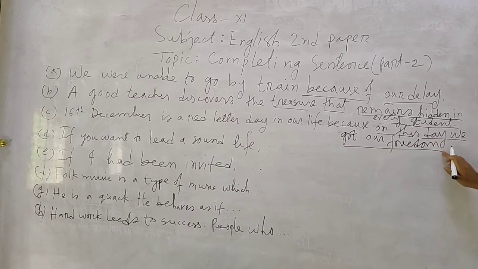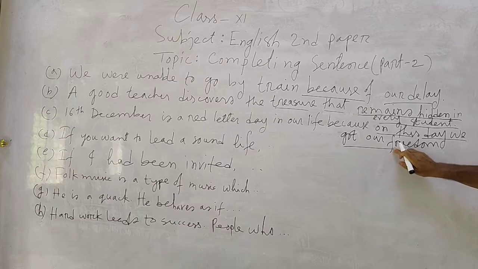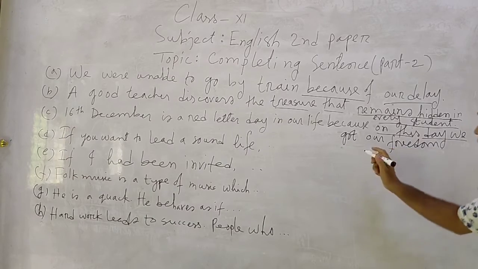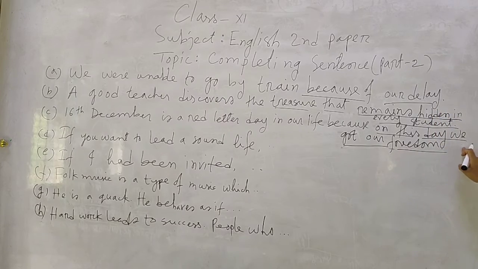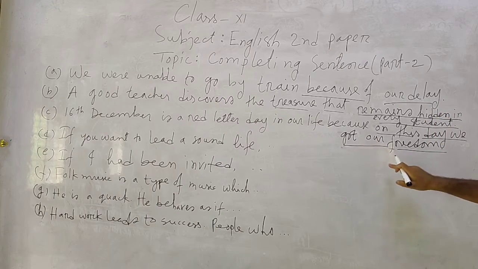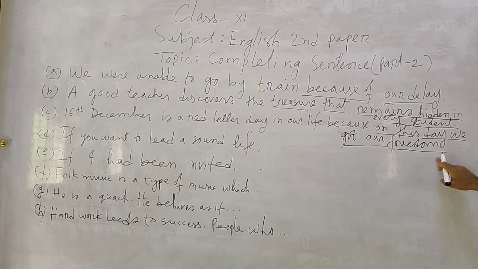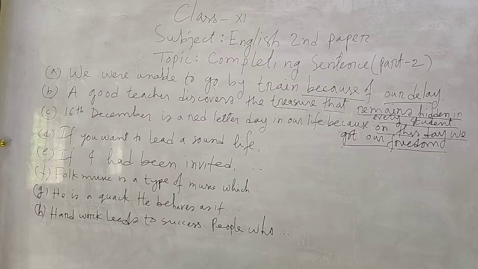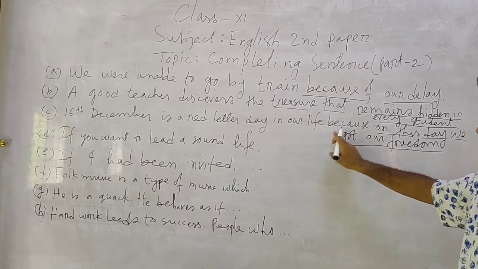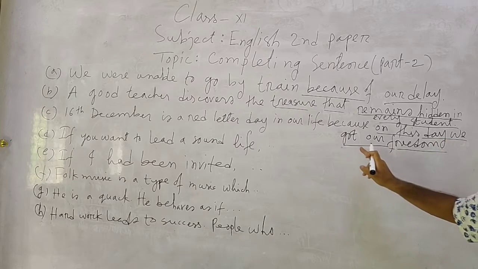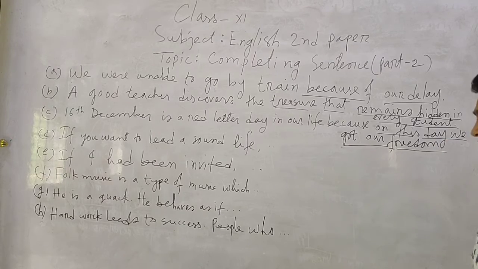Here is the clause, of course. We is the subject, got is the finite verb, and our freedom is the object here, and on this day is an adverbial phrase. So in this sentence we have used a complete clause to complete the sentence.